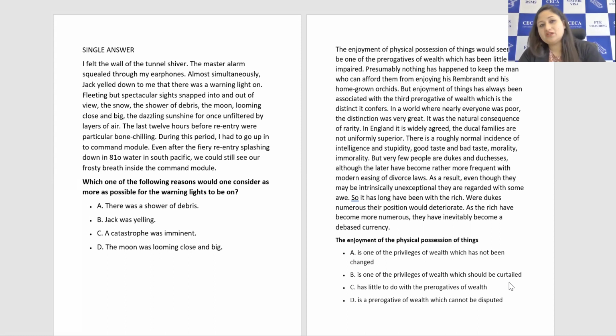So something needs to happen to that. The enjoyment of possession of things, that feeling, is one of the privileges of wealth which should be curtailed. And C has little to do with the prerogatives of wealth. That enjoyment of physical possession of things has little to do with the prerogatives of wealth. Then D is a prerogative of wealth which cannot be disputed.